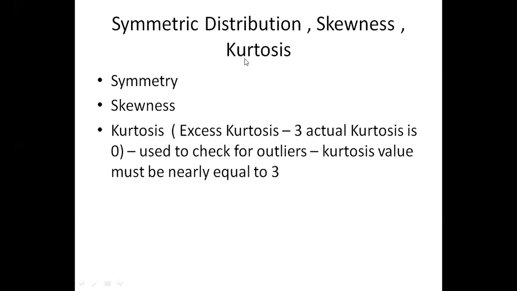Fine, that's okay. Okay, so then we have something like kurtosis. The kurtosis value is used to check for the outliers. The kurtosis value must be nearly equal to 3. So first make the data standard distribution, and then identify outliers. Yes. Okay, so excess kurtosis.